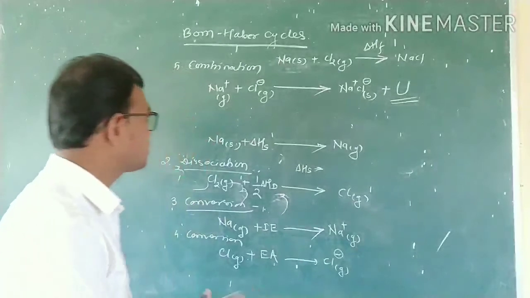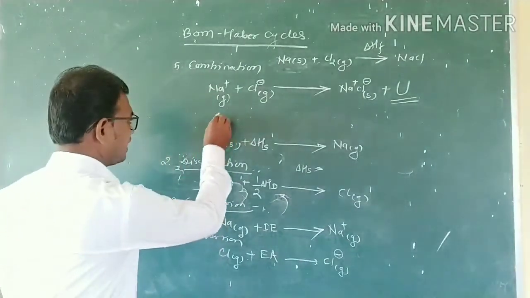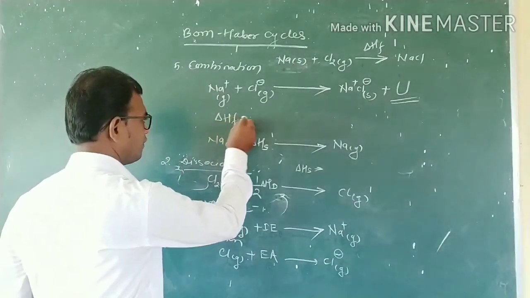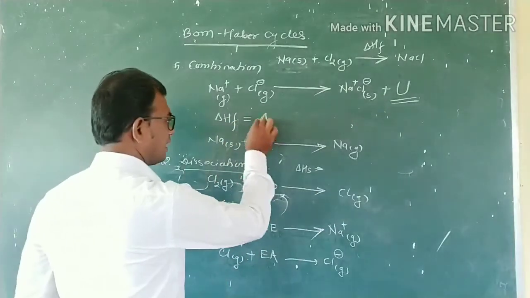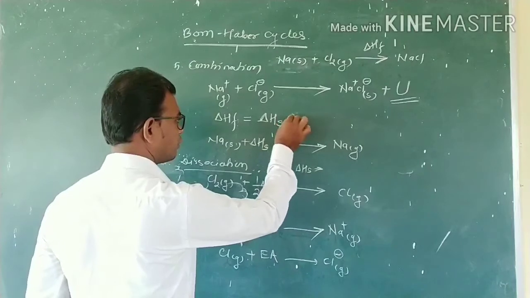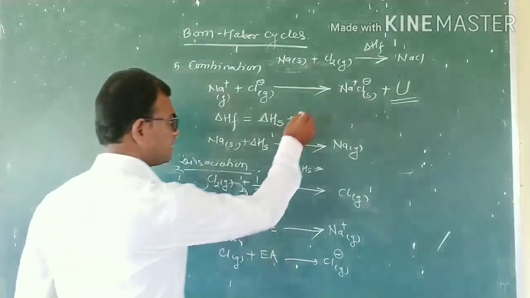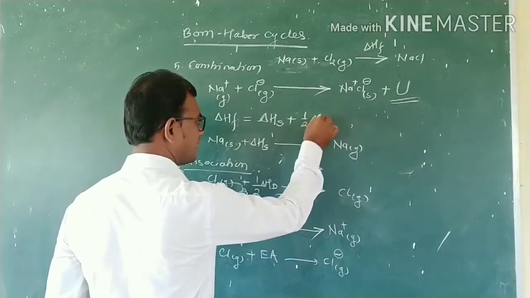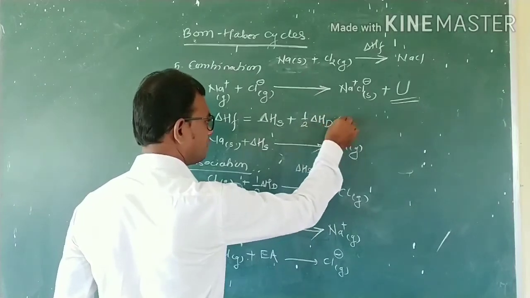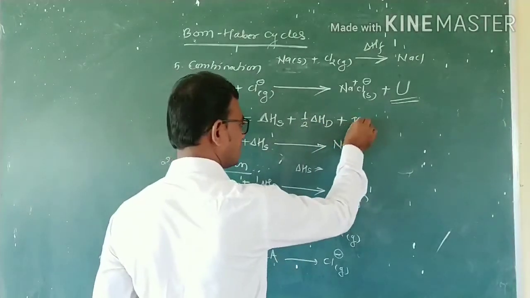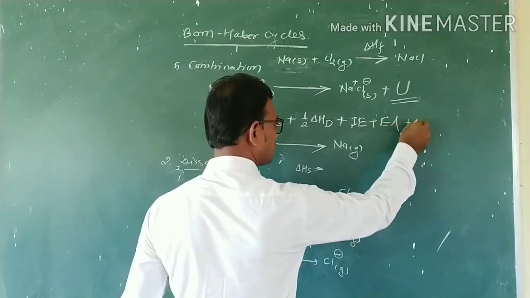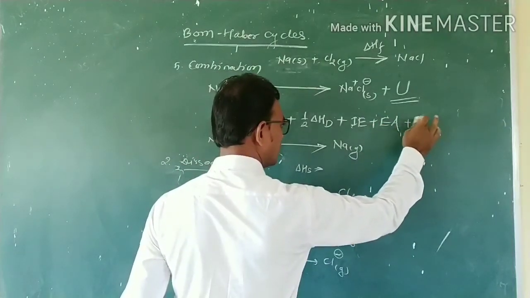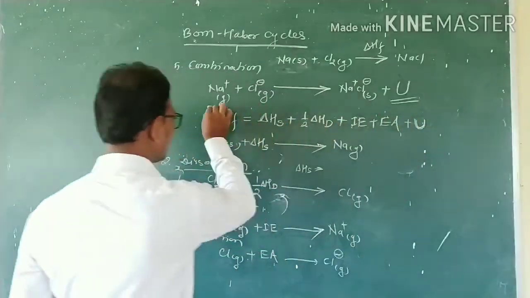That means delta HF is equal to delta HS, the heat of sublimation, plus half delta HD, plus ionization energy, plus electron affinity, plus U, that is the lattice energy.